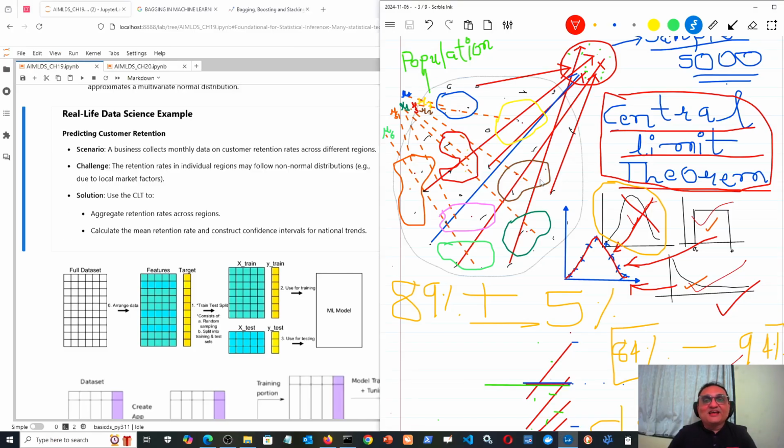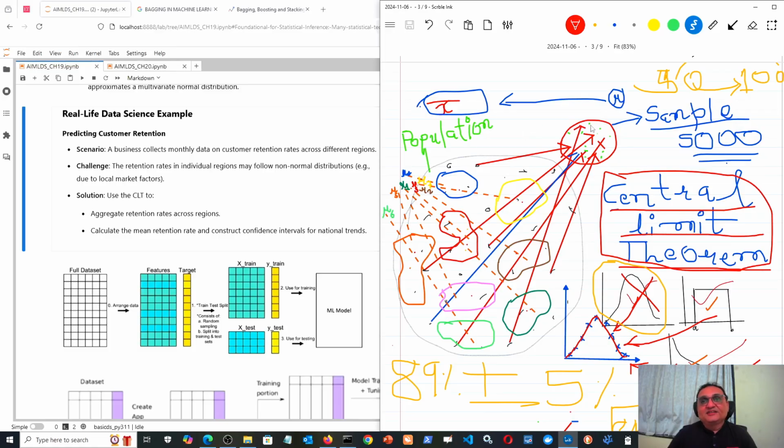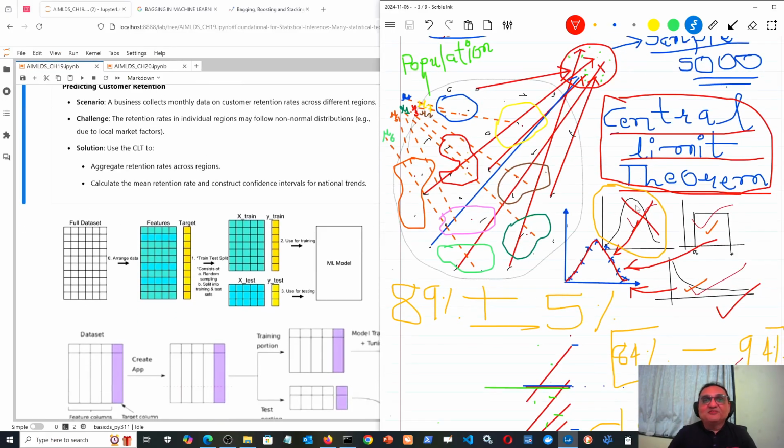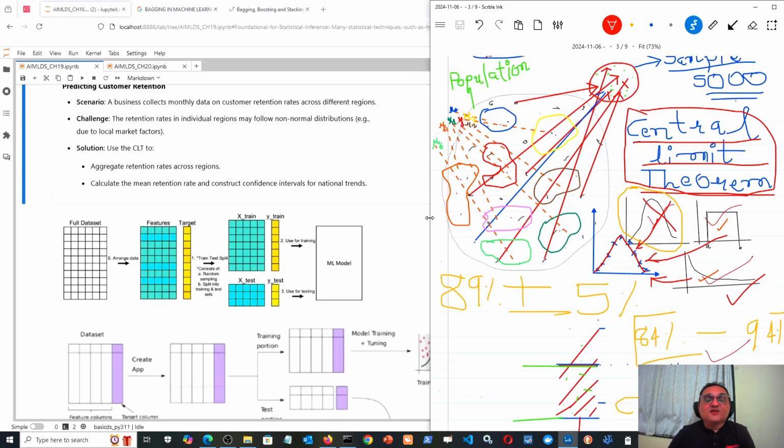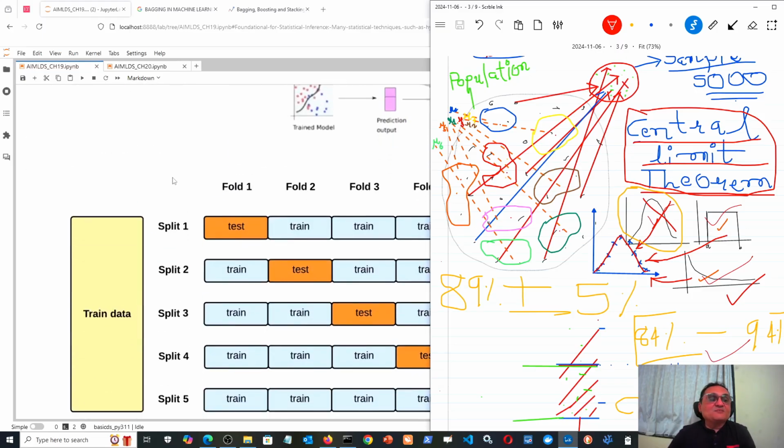Now the question is, what is the guarantee? What gives the guarantee that the behavior of each region, the mean of each region, North, East, South, West, and the behavior of my entire population, that is the business as a whole, will be such that I can aggregate without compromising on any scientific method or assumption? So the central limit theorem gives that ability. If the central limit theorem would not be there, then it would be difficult to aggregate different samples like that.